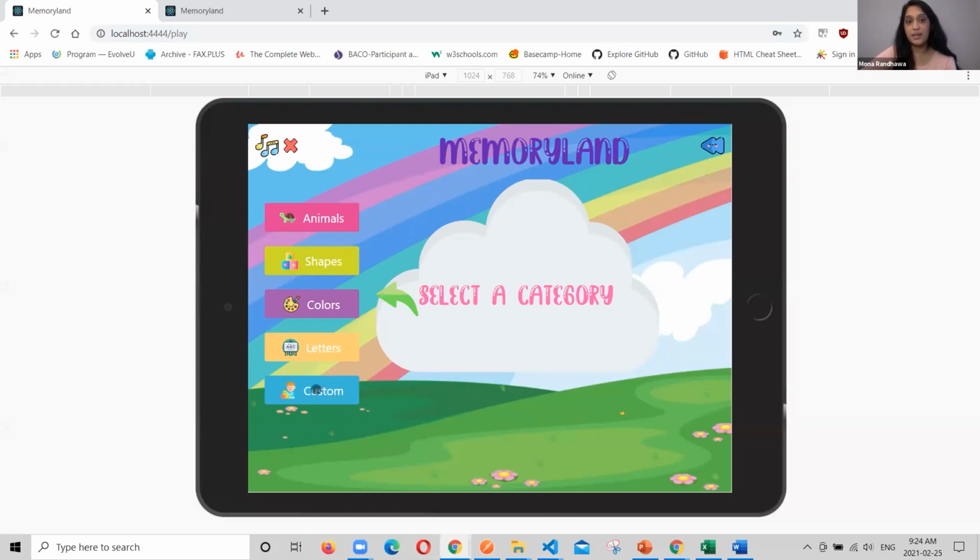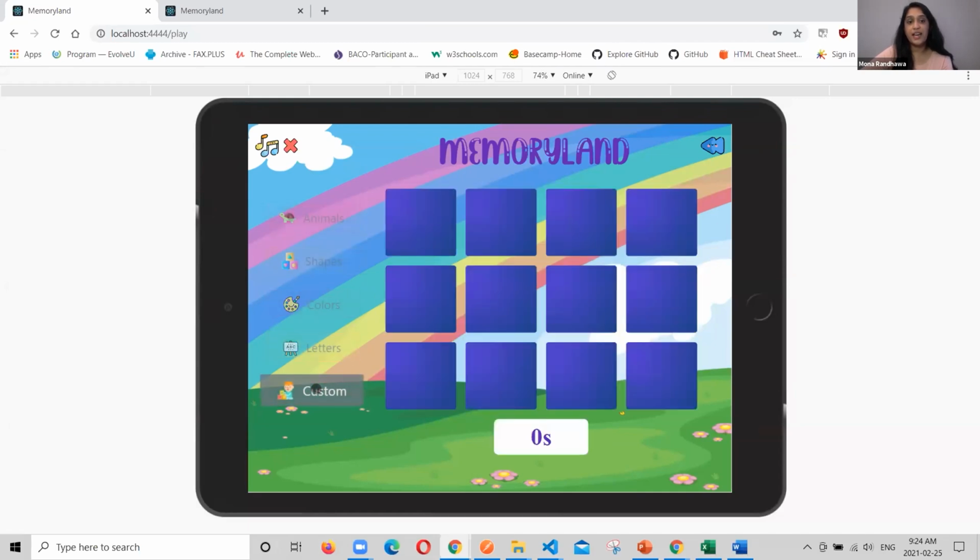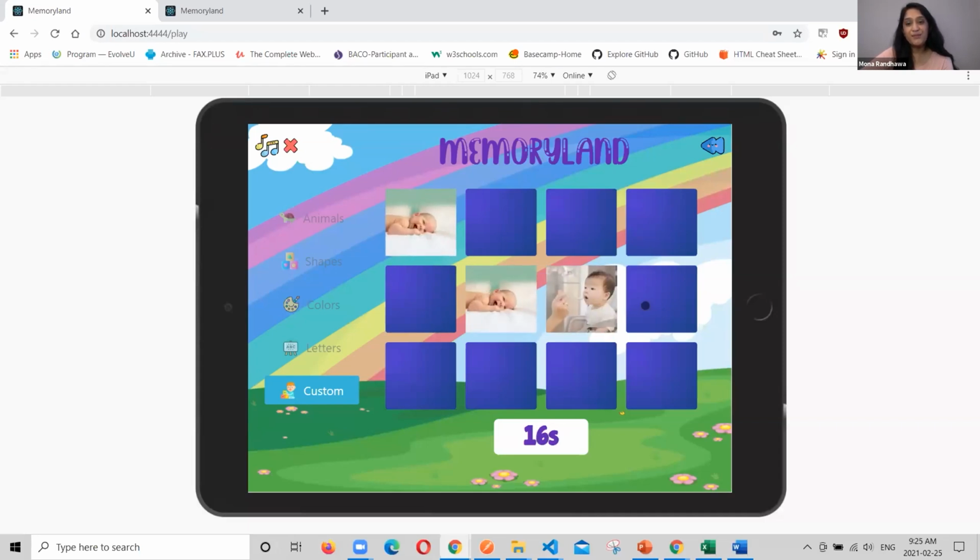So I'm going to get Shaquille to demonstrate and get him to start playing the game. Once he selects a category, the cards are going to be displayed on the screen. The timer starts, and then the user can start selecting 2 cards at a time. If the user finds 2 cards that are matched, they'll remain face up. If they are not, they'll turn back down, and the user continues to move through the deck.